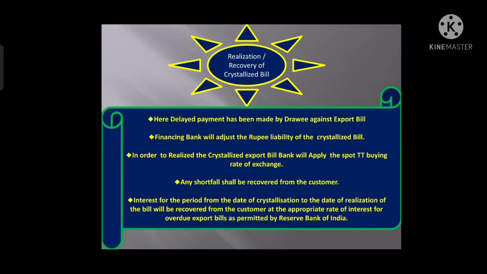Now, what rate would a bank apply to realize the crystallized bill? If the crystallized bill needs to be realized or recovered, then the bank would apply the spot TT buying rate. Spot TT buying rate means the TT buying rate which is prevailing on the date of realization of that crystallized bill. Right? If there is any shortfall, obviously it will be recovered from the exporter's account. Right? Now the last question arises: what about the interest?